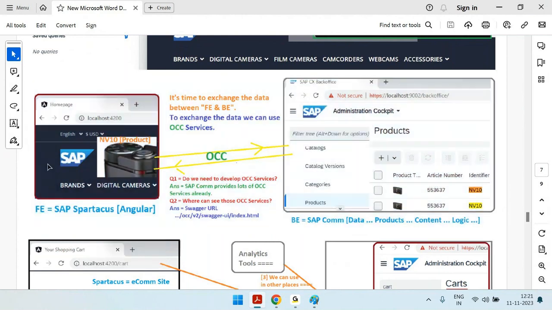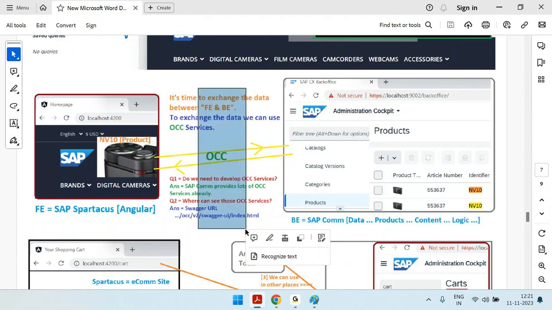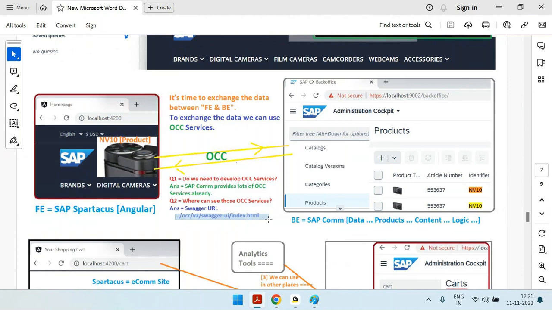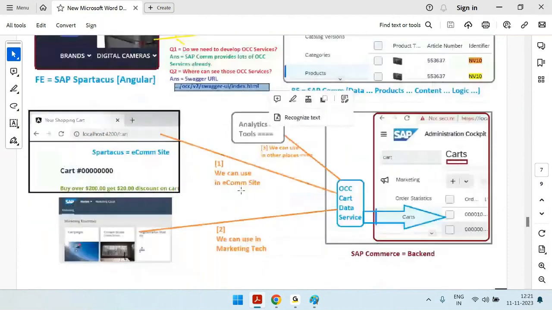So you are sending data to commerce and retrieving data from commerce. Sending, retrieving and exchanging the data between these two happens through OCC services. There are so many OCC services given to us, and we can see that information from the Swagger URL. We'll discuss these things in deeper detail in the coming days.